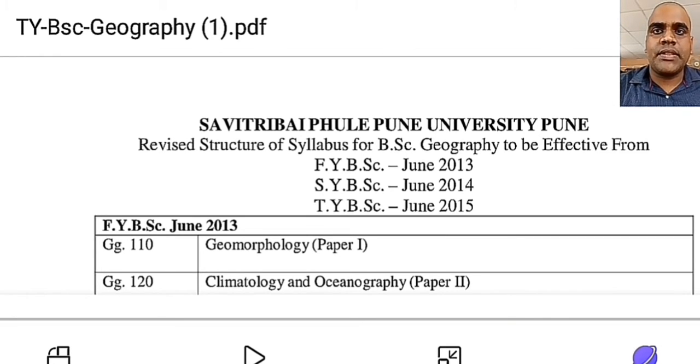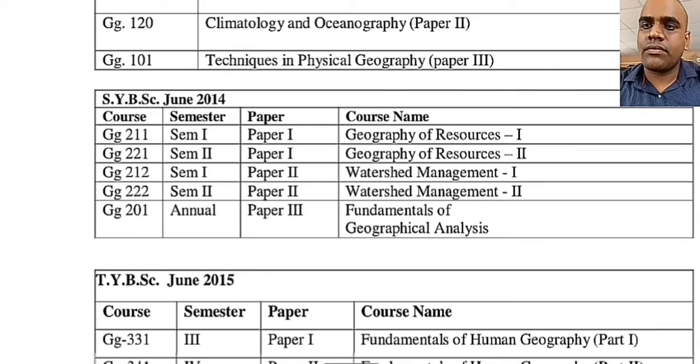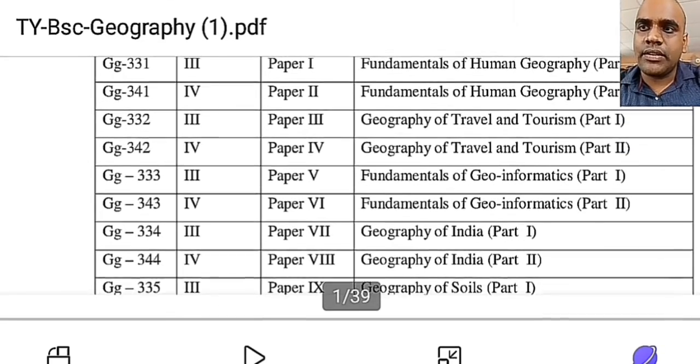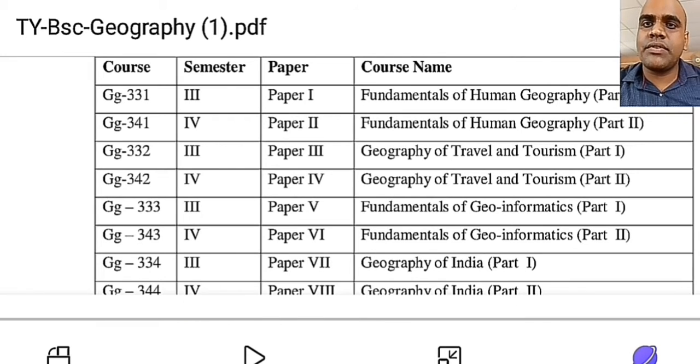Out of the 6 theory papers, I will be teaching you 2 theory papers, that is Fundamentals of Geoinformatics Part 1 for GIS and Fundamentals of Geoinformatics Part 1 for Remote Sensing. Okay, now I am going to show you the syllabus of the university that we will be learning this semester. Okay, before going to that, students, these are the papers which we are going to learn throughout the year.